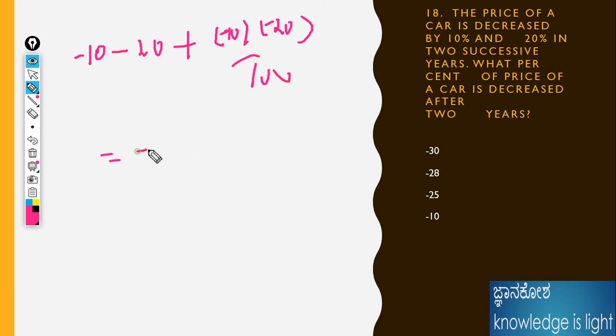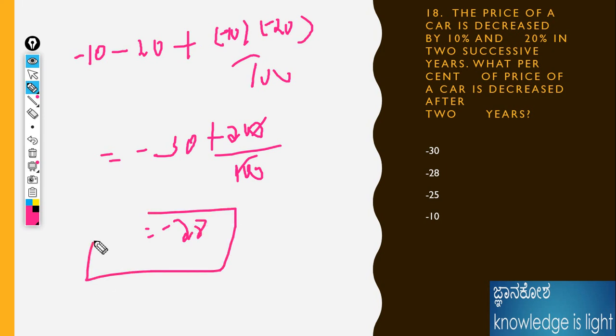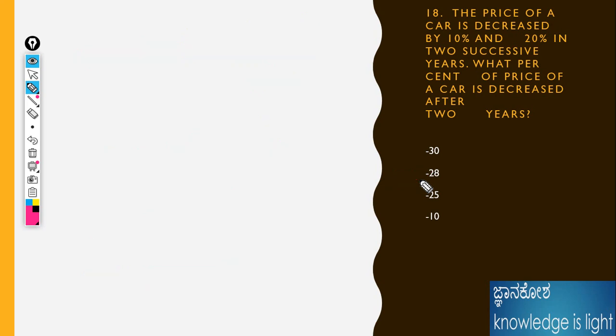Therefore, minus 30 minus 200 divided by 100. Therefore, 32. This plus should be minus, minus should be converted to plus. Therefore, minus 28 is the answer for the decrement of the curve. The curve decrement is about minus 28% here. That is the answer for this question. Okay, next thing.